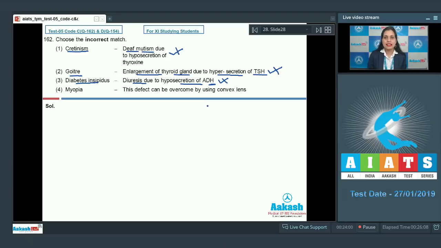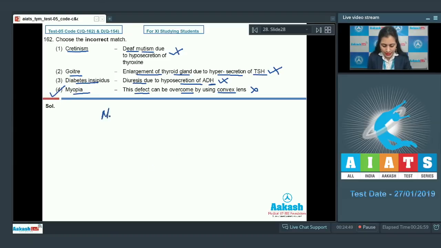ADH represents antidiuretic hormone. It is also known as vasopressin, and it is a hormone which is responsible for the reabsorption of water to form nephronic filtrate. And it is the hyposecretion of this hormone which will lead to diabetes insipidus, characterized by polydipsia or polyuria. The last option given is myopia, and the match is this defect can be overcome by using convex lens. And as it is an incorrect match, so this is a correct answer to our question.